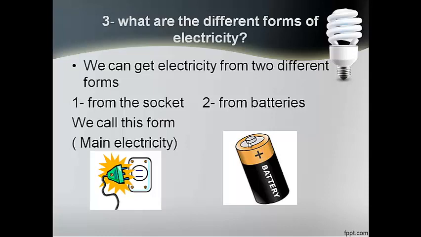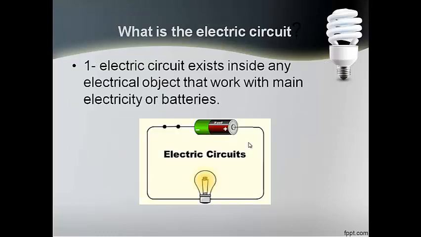Inside any electrical device, anything that works with electricity, there must be something called an electric circuit. Electric circuit exists inside any electrical object that works with main electricity or battery.